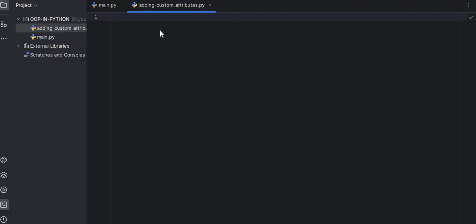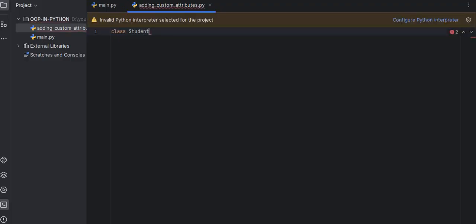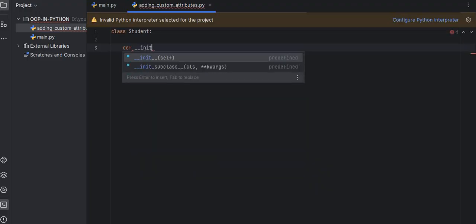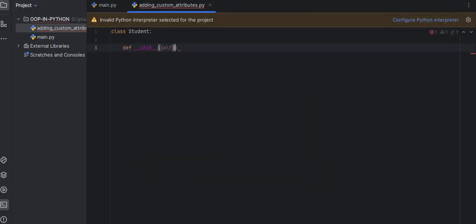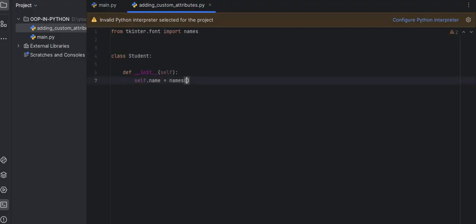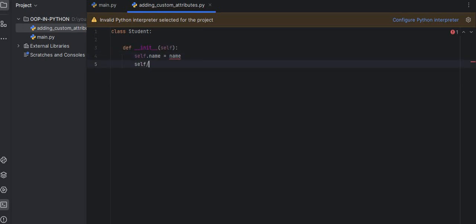Let me quickly create a class with the name Student, and then inside that class def __init__(self). Don't worry, I will explain each and everything. So self.name equals name and self.age equals age, and we have to pass name and age here. After that, let me create one method, info.